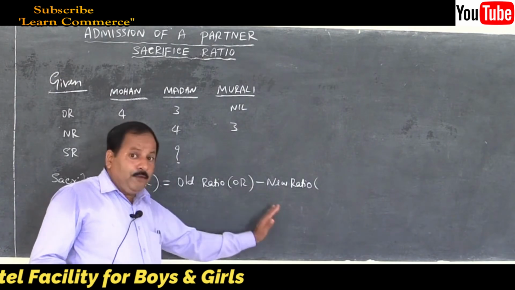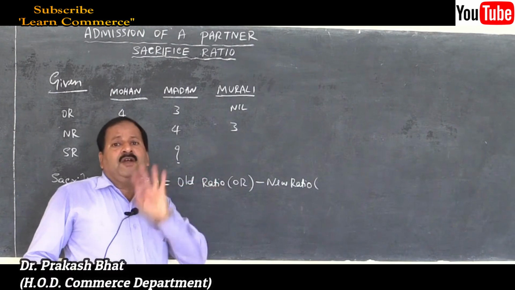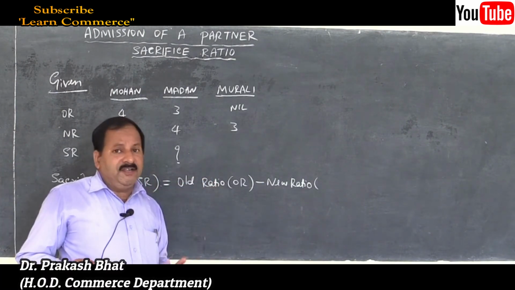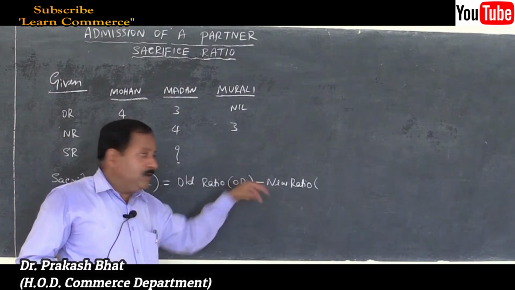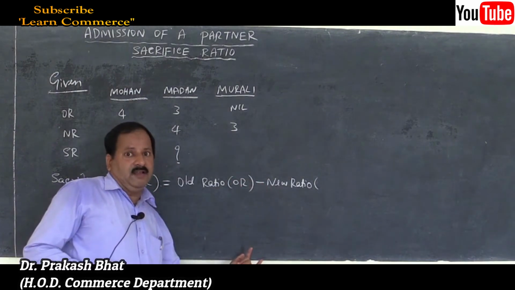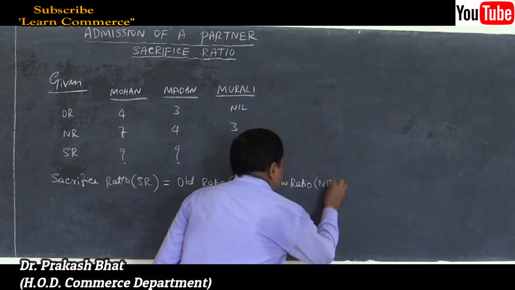When you get a negative figure, when it is not possible to deduct, you should come to know that my formula is wrong. I have to rectify it. Immediately, that is a warning signal for you that your formula is wrong. You are solving in a wrong way. Remember this. And new ratio, NR.